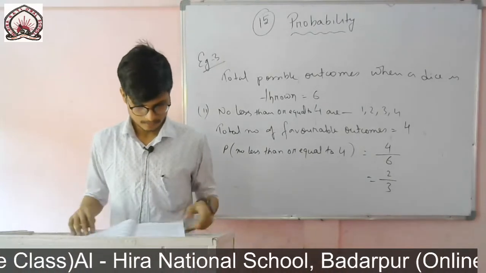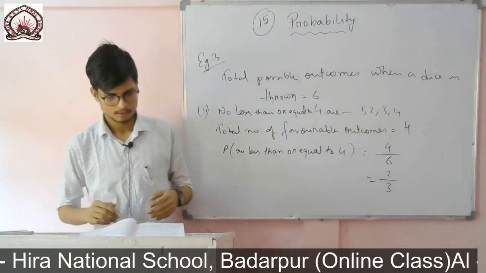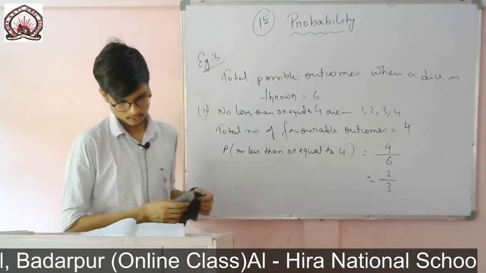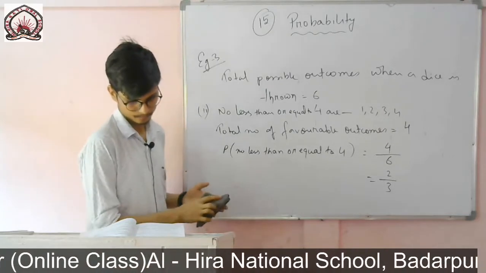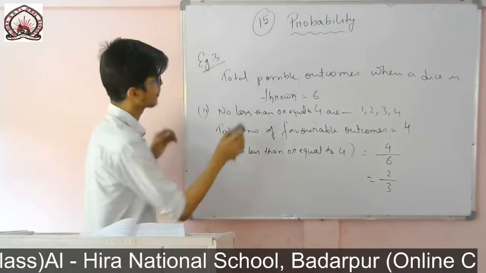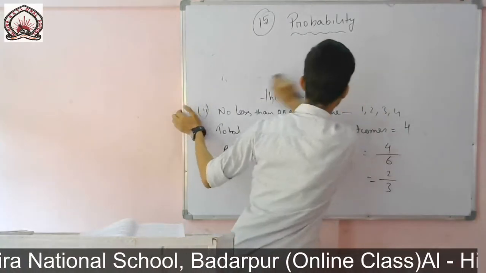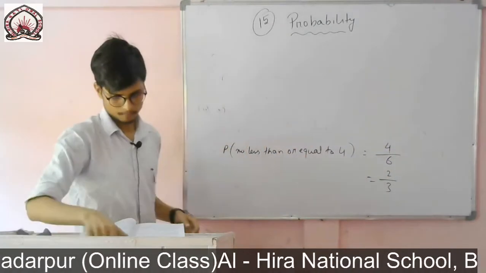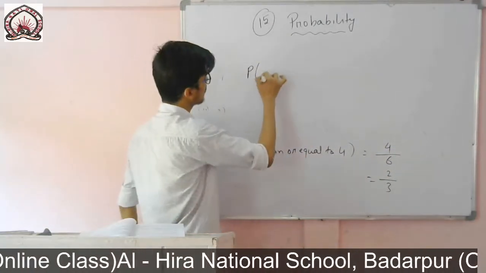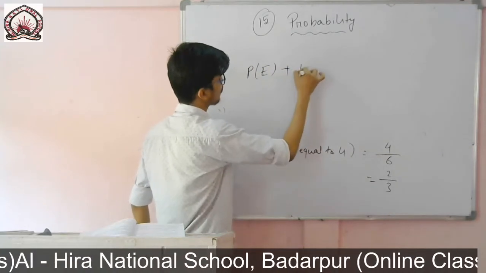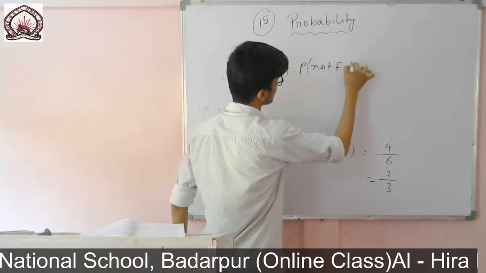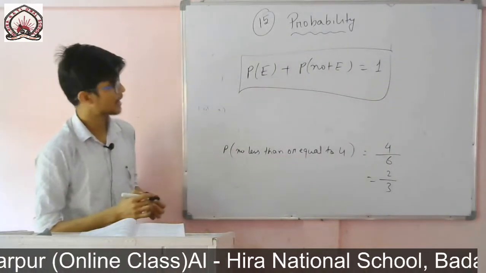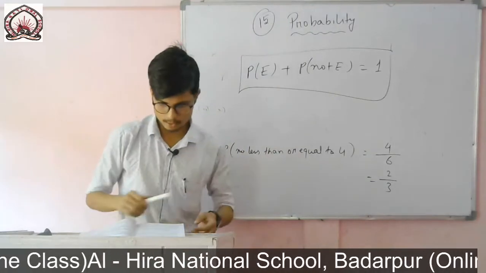Okay, now one thing you listen. There is a complementary event. You remember this one in the exercise, while doing some maths you will need it, that the probability of any event E plus the probability of not E is always equal to 1.